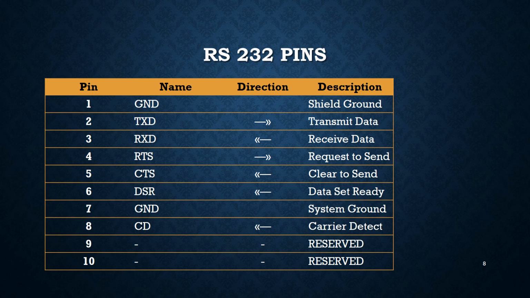In general, here I have just an overview of the pins for RS232: pin number 1 is shield ground, then TXD, RXD, transmit data, receive data, then RTS, CTS, request to send, clear to send, then data set ready pin, then ground, then carrier detect, then two pins reserved, pin number 9 and pin number 10.